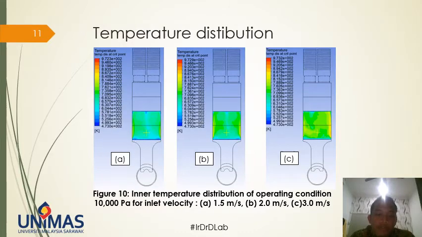Next, the effect of modification of inlet velocity towards the temperature distribution of the molten metal. This figure shows the inner temperature distribution of the cross section from the critical point. As you can see here, as the inlet velocity increases, the more unstable the temperature distribution is. So the high temperature region, which is not good, will solidify later than the other region.